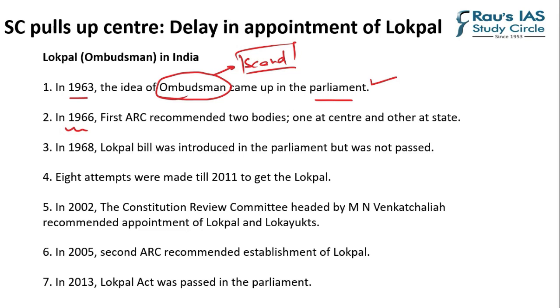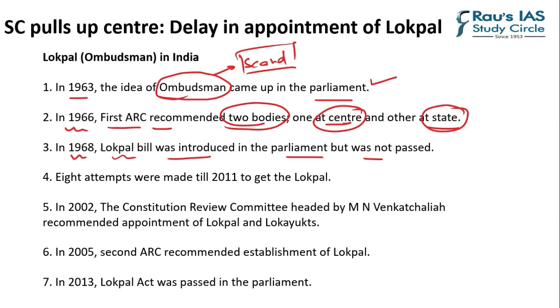In 1966, the first Administrative Reform Commission recommended two bodies, one at the center and the other at the state. This was basically done to ensure that the federal structure of the country is strengthened. So one will be at the center, that will be Lokpal, and the Lokayukt would be working at the state. In 1968, the Lokpal Bill was introduced for the first time in the parliament, but it was not passed. And from 1968 to 2011, there were 8 attempts to pass the bill, but we could not get our Lokpal.